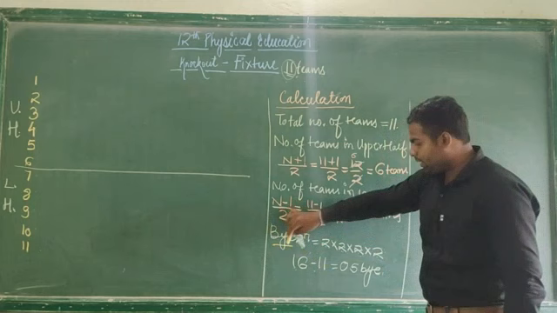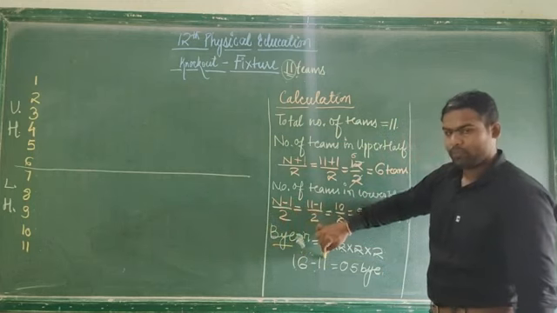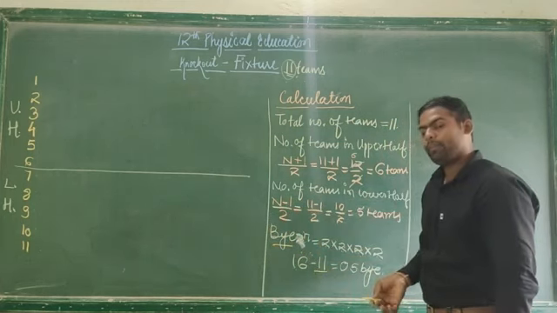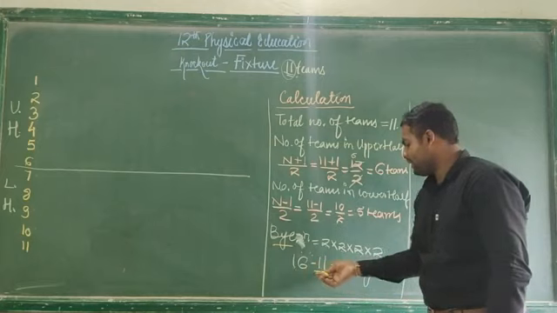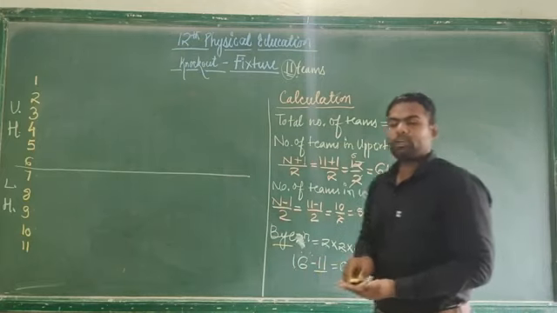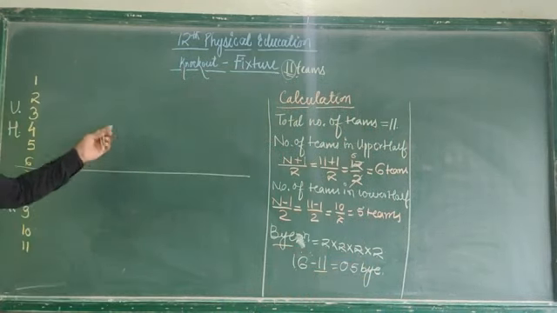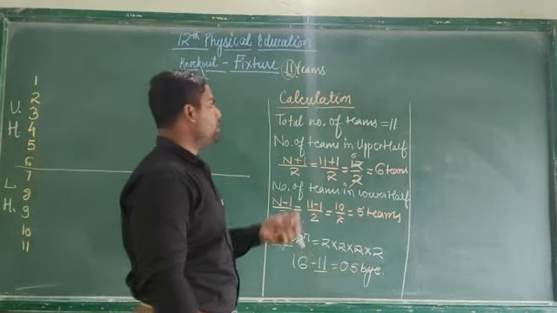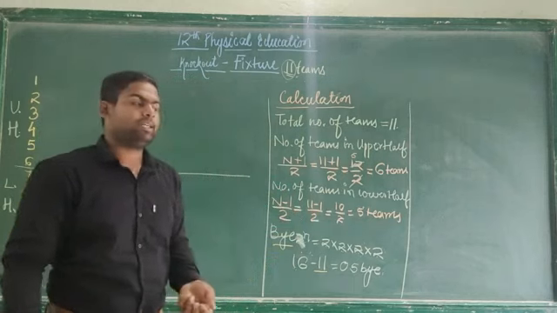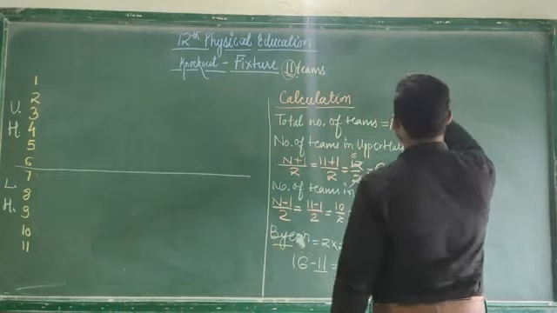To calculate, just subtract: 16 minus 11. 11 is the total number of teams. So 16 minus 11 is 5. Now the question comes: how to divide these byes between the upper and lower half? Again, there is a formula to divide the number of byes. Now let's see how to divide the number of byes.